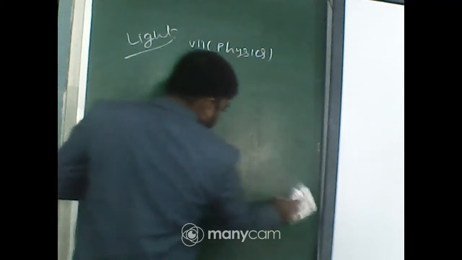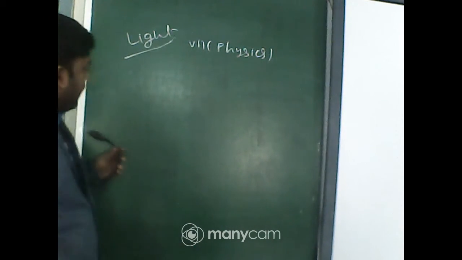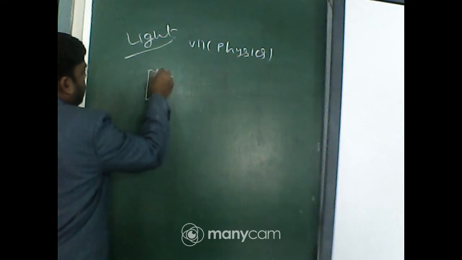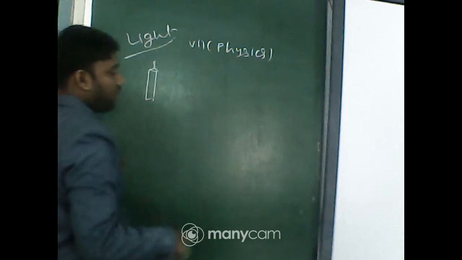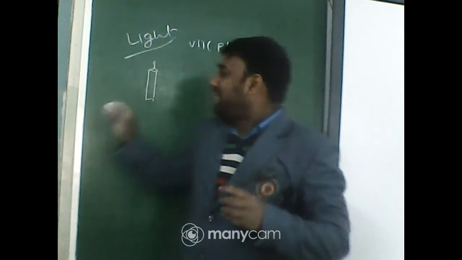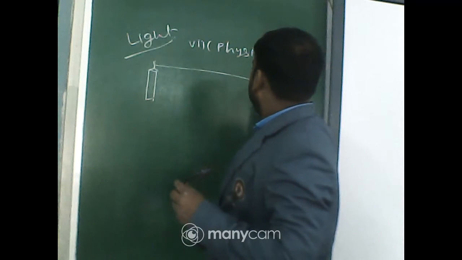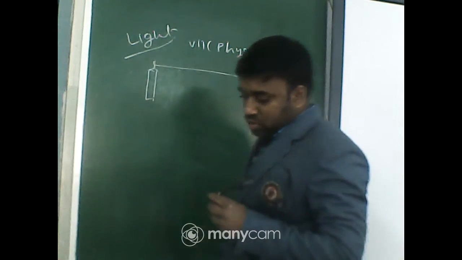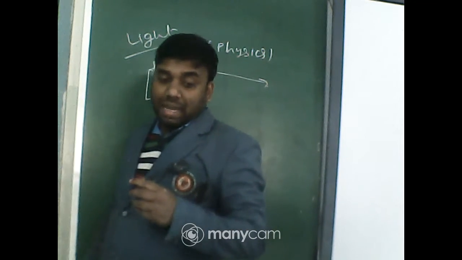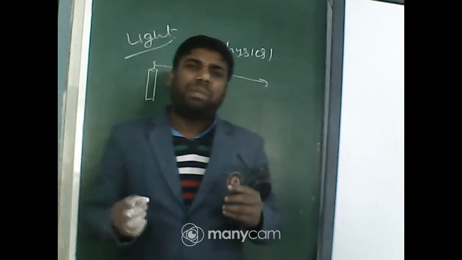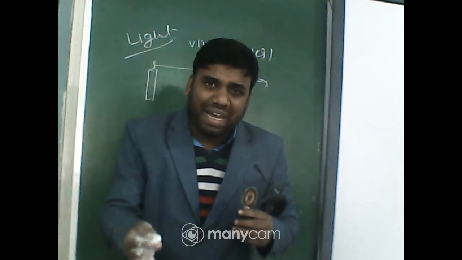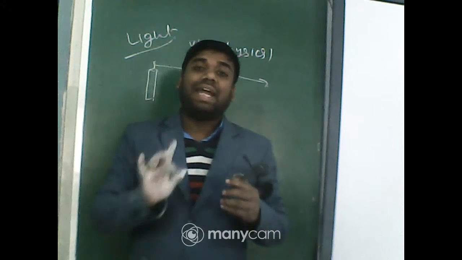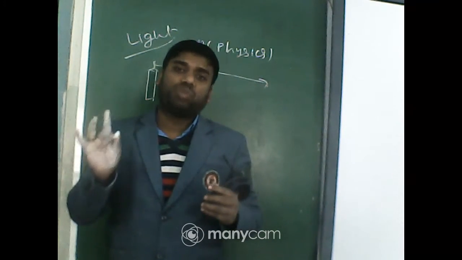Actually, if the source of light, just think, one candle is here. Light is emitting from here, from this place to another place. For moving, the light does not need any medium. Medium means it may be solid medium, it may be air medium, it may be liquid medium, but light does not need any medium for propagating from one place to another place.